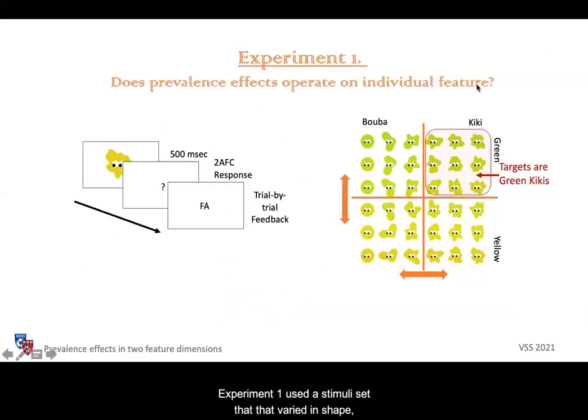Experiment 1 used a stimulus set that varies in shape, from round to pointy, which we called Buba and Kiki, and in color from green to yellow. Observers saw one stimulus at a time and were asked to judge whether or not it was a green Kiki. They received feedback in one condition and no feedback in the other.